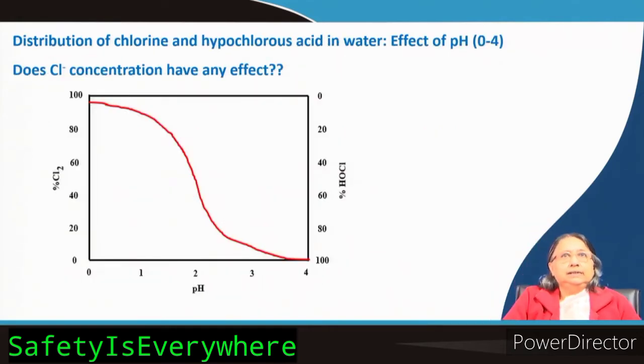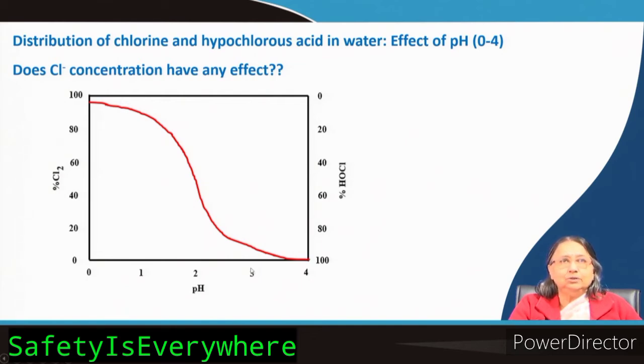Anyway, here is the distribution of chlorine and hypochlorous acid. If you consider the first reaction, you can see the pH range selected is 0 to 4, and you can see the curve here: percentage of chlorine, 0 to 100. The percentage of HOCl is in the opposite direction.